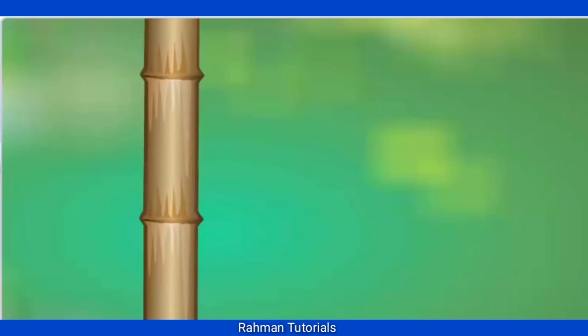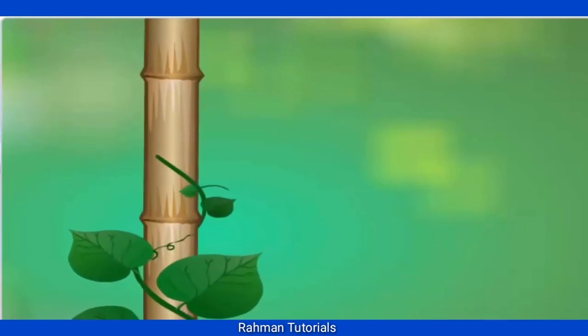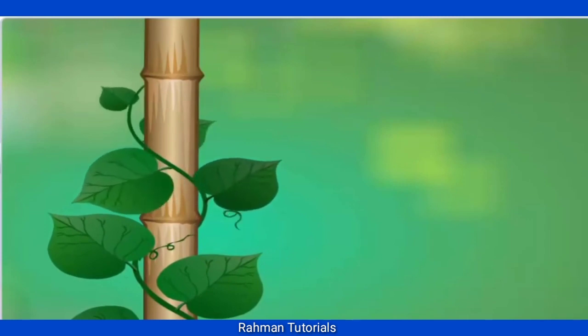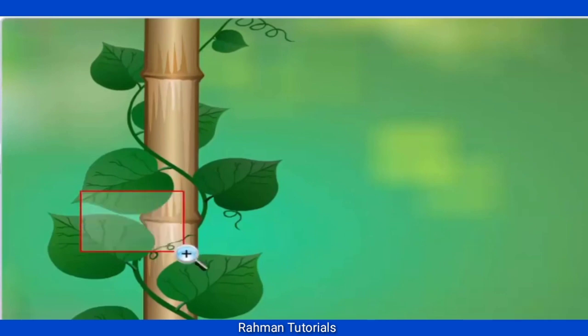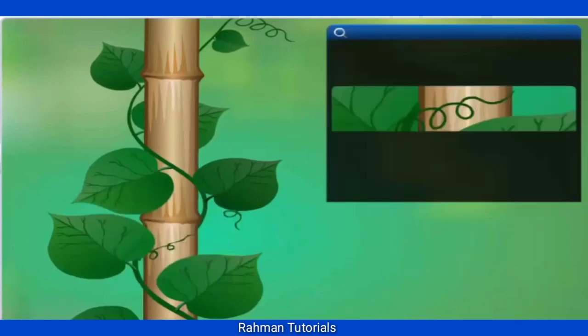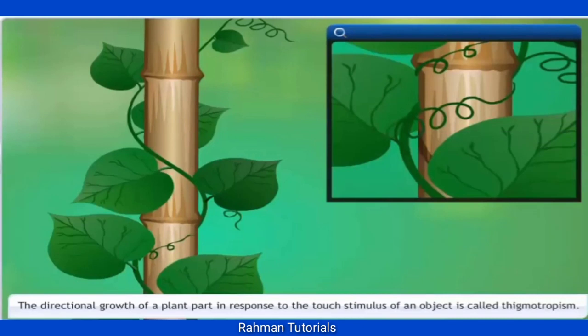The pea plant climbs up other plants or fences by means of tendrils, which are sensitive to touch. When a tendril comes in contact with any support, it twines itself around the object and clings to it. This is an example of thigmotropism.